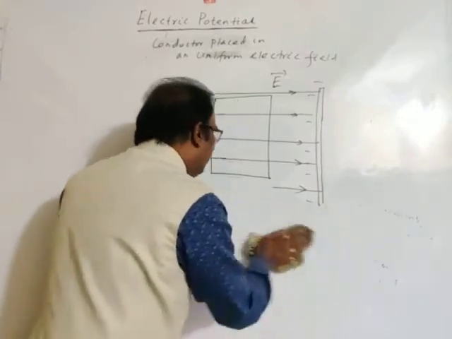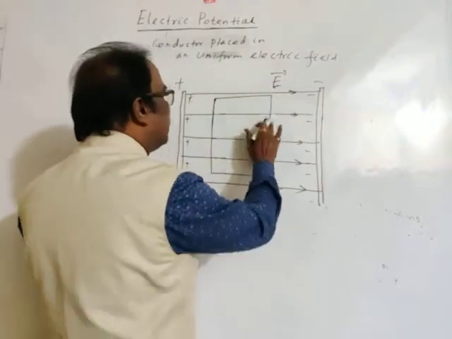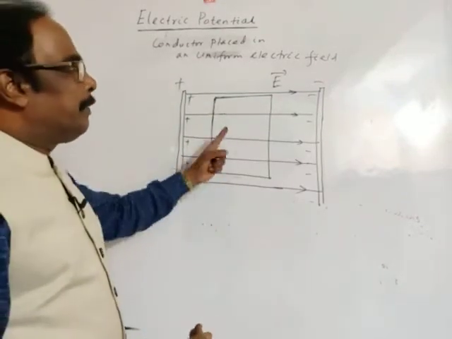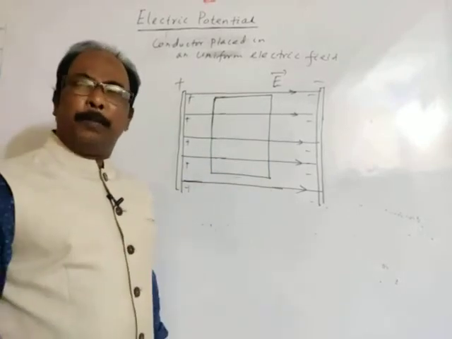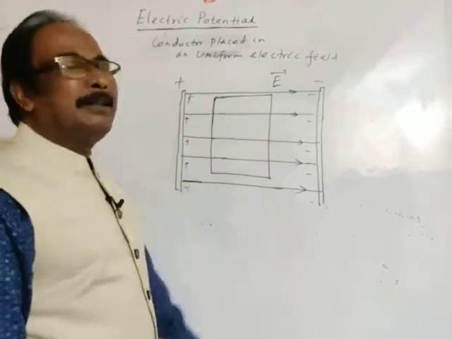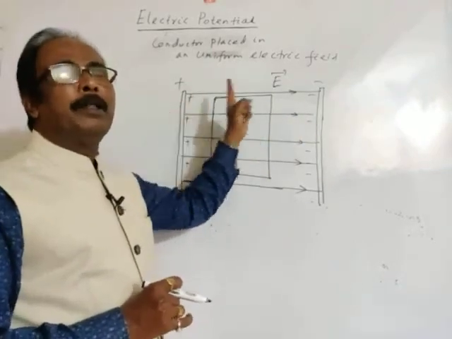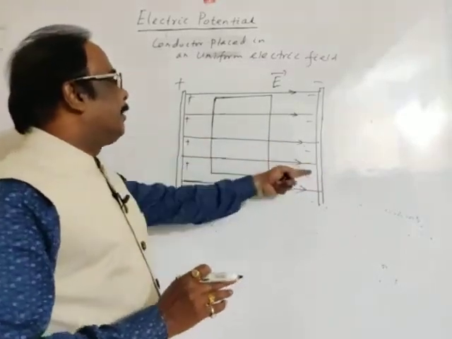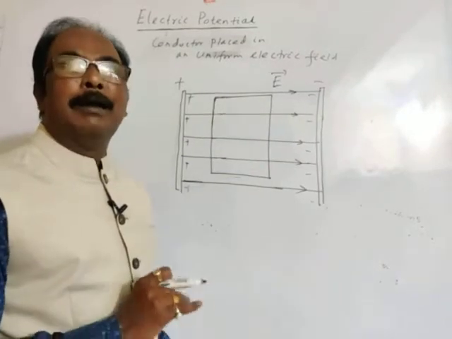Now, a conductor is placed in a uniform electric field. This is a conducting slab, whatever be the shape, placed in a uniform electric field. There are electric field lines everywhere in the field, directed from high potential to low potential. Here we have imagined the electric field exists between two oppositely charged plates. One is positively charged and the other is negatively charged.